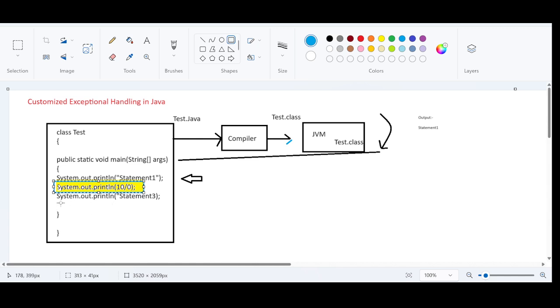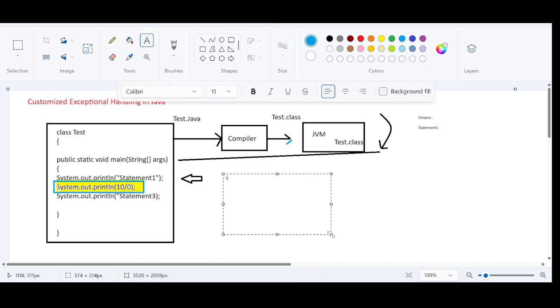This is supposed to get executed. This could be an important statement, an important instruction as part of the code. But this instruction is not executed because the exception occurred before that. It's a big drawback, and we call this situation abnormal termination.